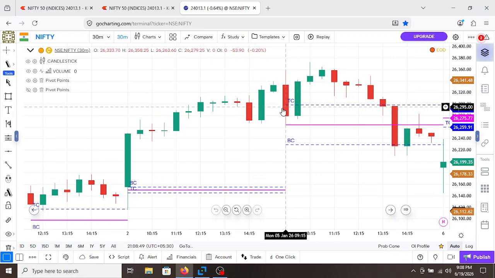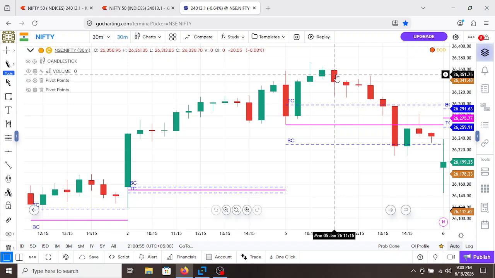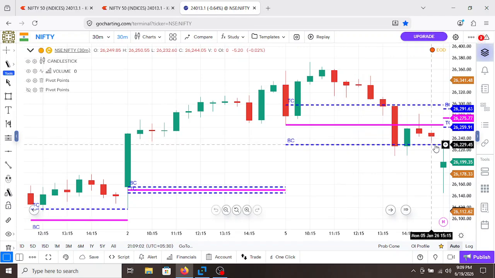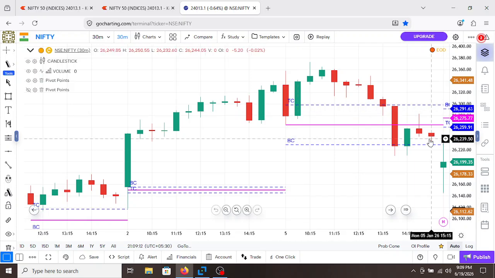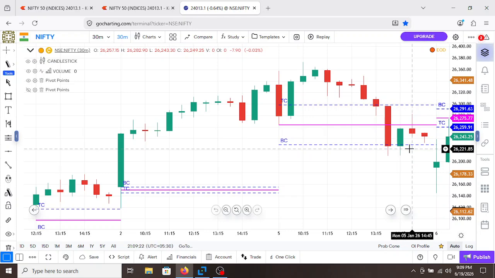So this is the selling activity, the range is extended on the upside. Later on, it faces the selling and sellers continue to extend the range on the downside. Nifty closes on the lower side. So the open type is bearish, the range is extended on both sides, but Nifty closed at the day low, and the value, if you can see, is overlapping. So our bias should be neutral, or the market could go sideways.